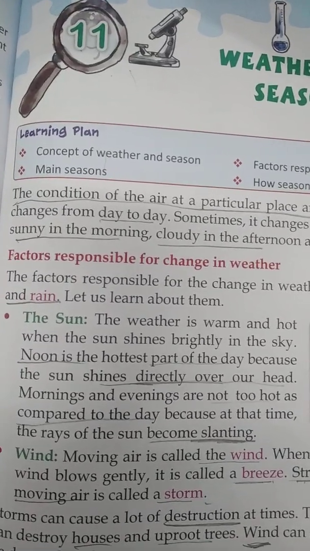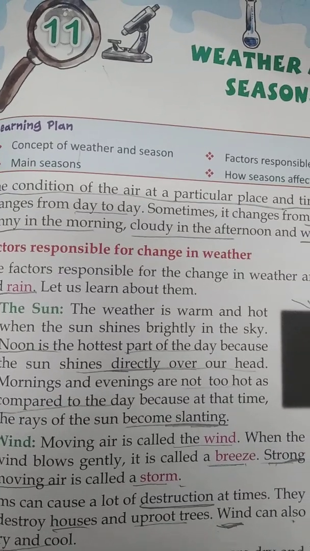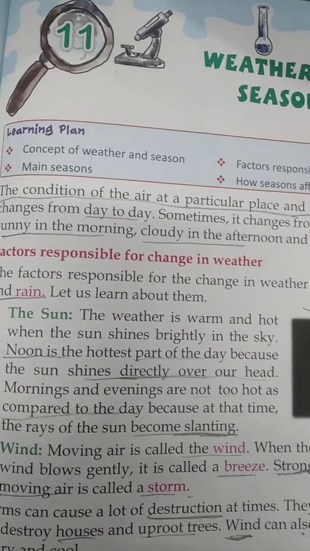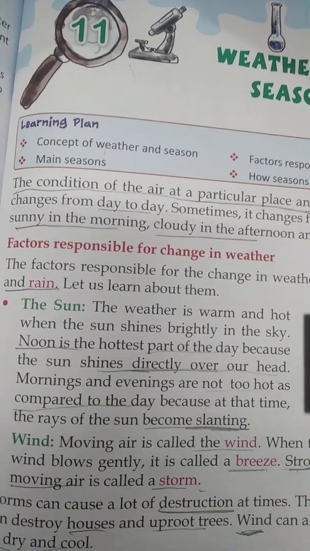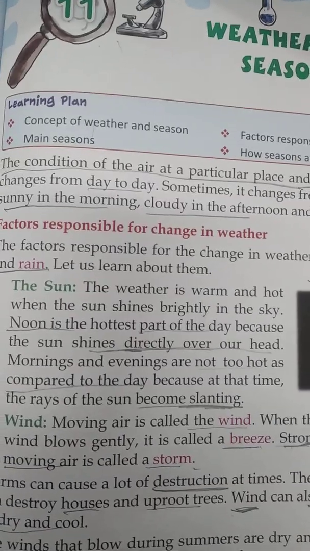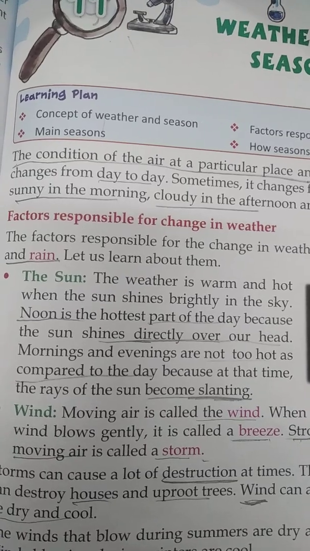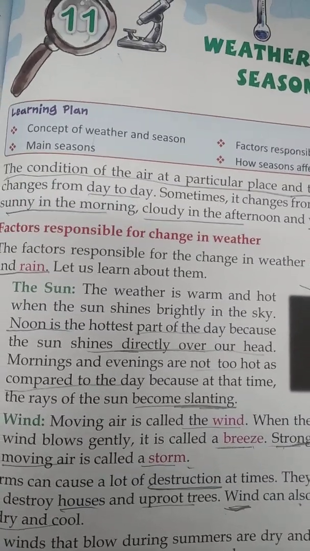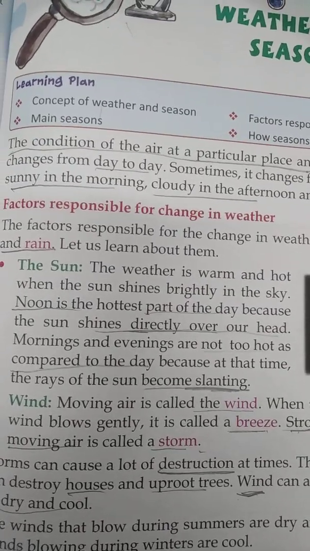The weather changes from day to day. Sometimes it changes from hour to hour. So it may be sunny in the morning, it may be cloudy in the afternoon and it may be windy at night. So what are the factors which are responsible for change in the weather? The factors responsible for the change in the weather are the sun, wind, cloud and rain. So let us study about them.